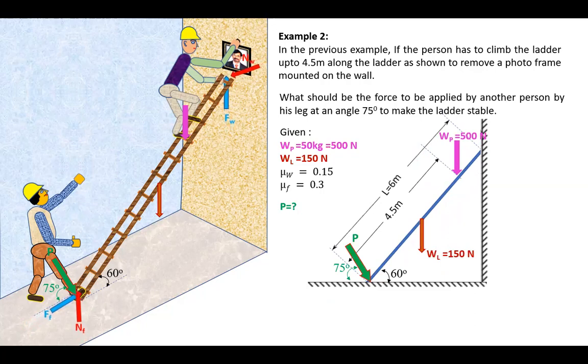As you can see in the three-dimensional picture, there are friction forces and other reactions, and they will be acting over here, as shown in the two-dimensional diagram also. This completes the free body diagram, and with it, we can move on to the application of equations of equilibrium to find out the value of P.